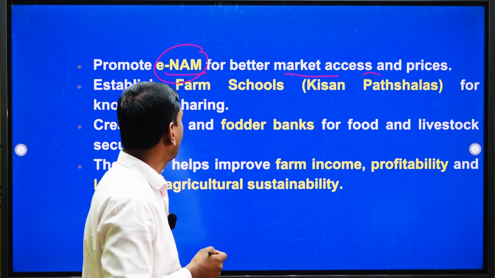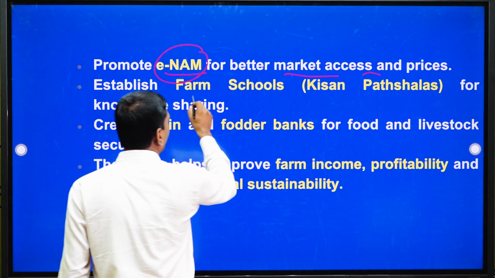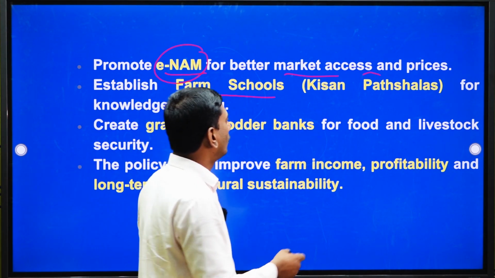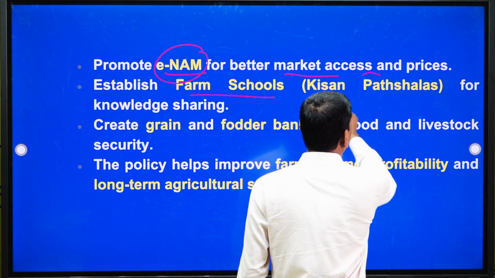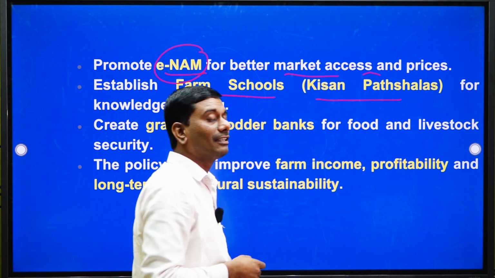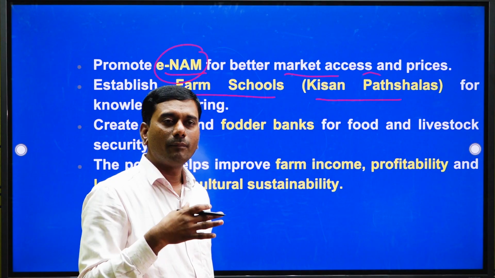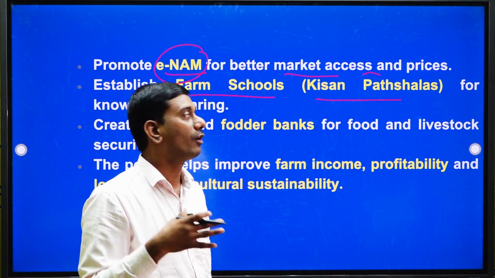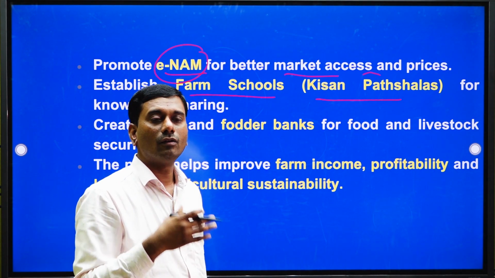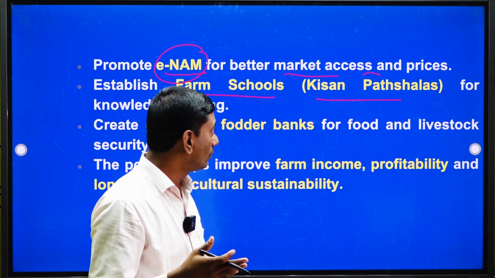In a nutshell, we can call it one of the best platforms for farmers to get profit for their commodities. And the second one is farmer schools, alternatively called Kisan Pathshala. In rural areas, especially with the help of progressive farmers, we can start farmer schools.